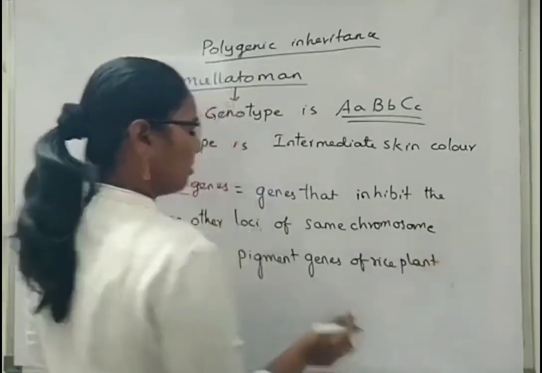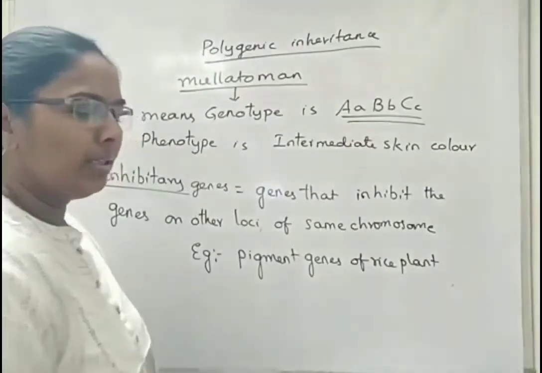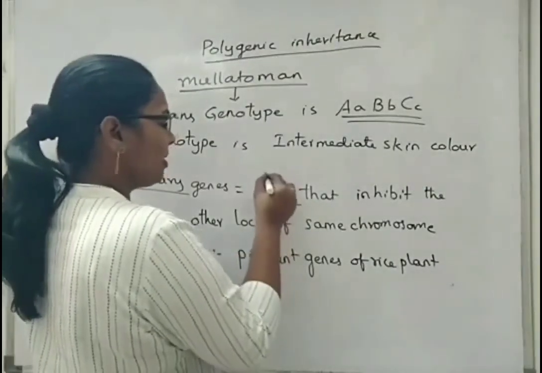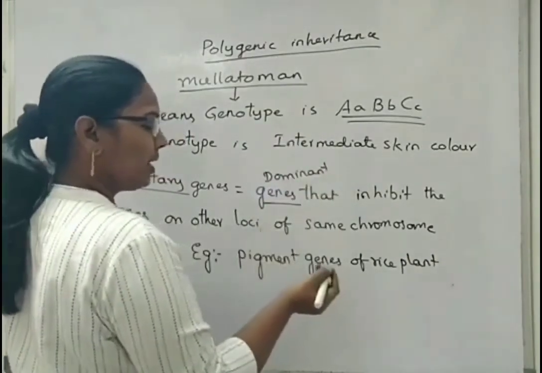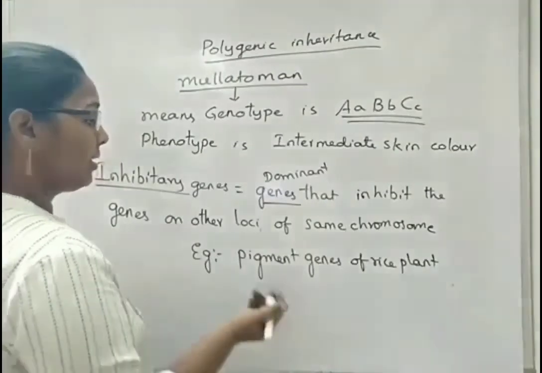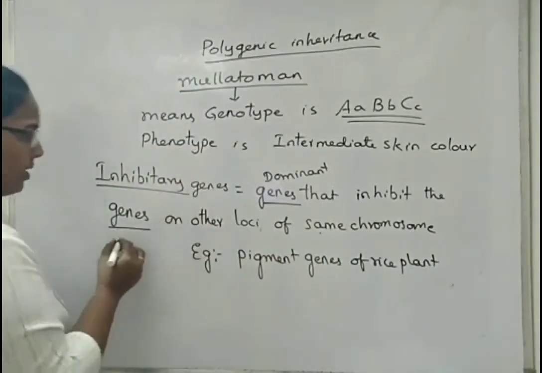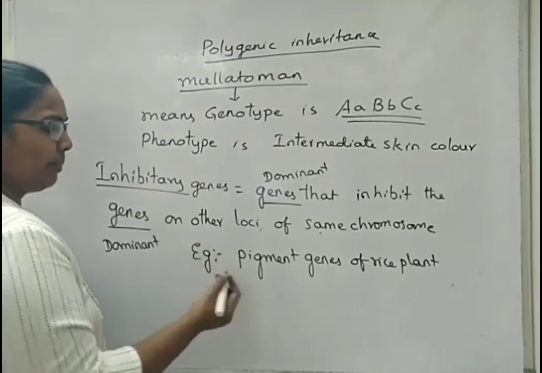Here we have to get one doubt. Normally, if the gene on the other locus is recessive, it can be dominated by the dominant genes. But here, the dominant genes we have mentioned are stopping the expression of other genes which show the same type of phenotypic character on other loci of the same chromosome. So inhibitory genes are again dominant genes only.